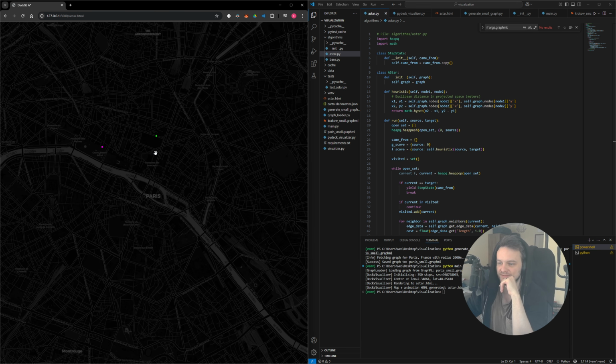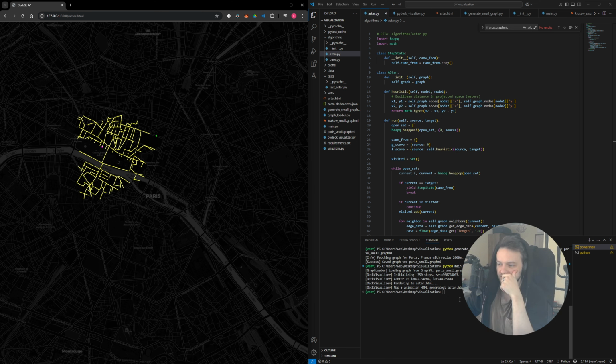Or the path. It's very small. It's only 350 steps. So it's not that big, like the distance between the points. And there we go.